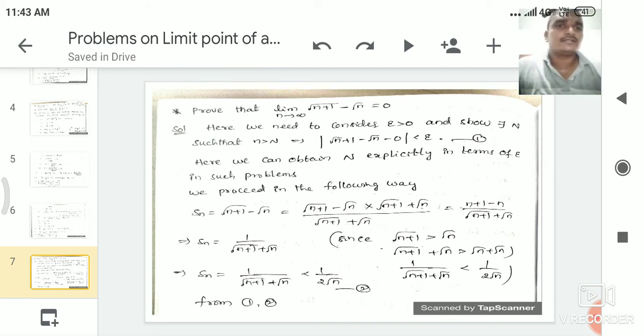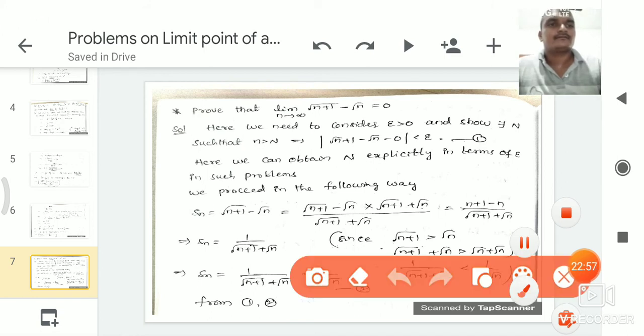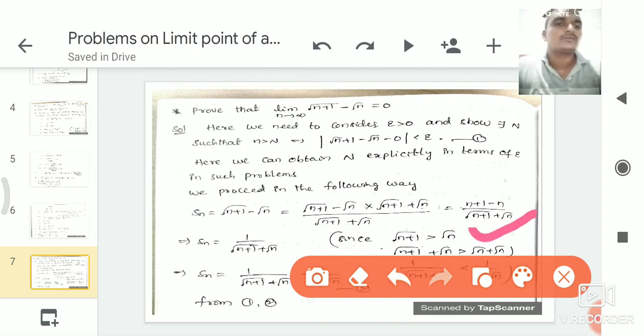Since we know that root n plus 1 is always greater than root n. If we take n equal to 1, 1 plus 1, root 2 is greater than root 1. Here root n plus 1 is greater than root n.